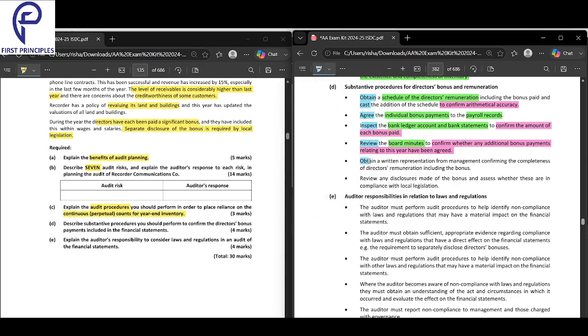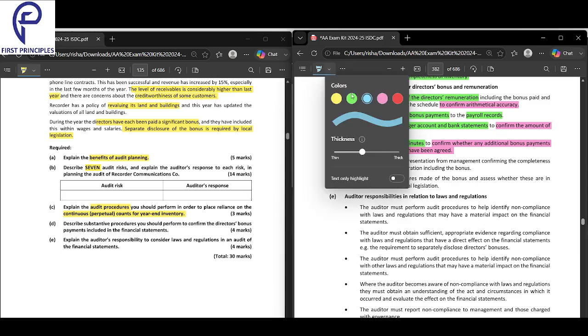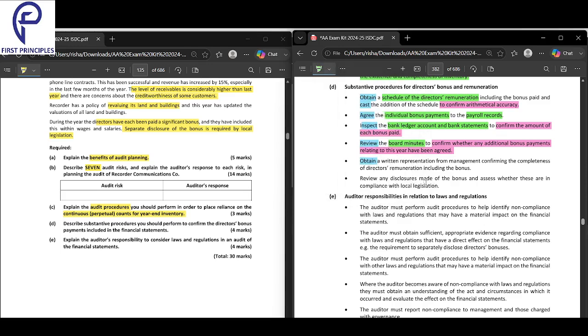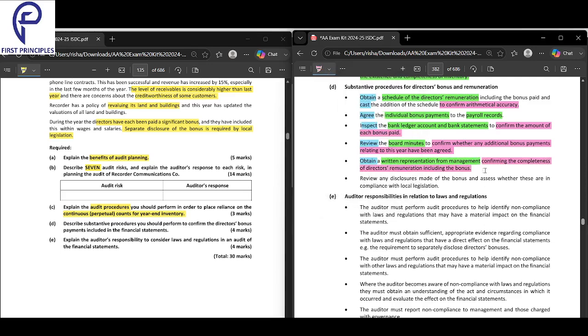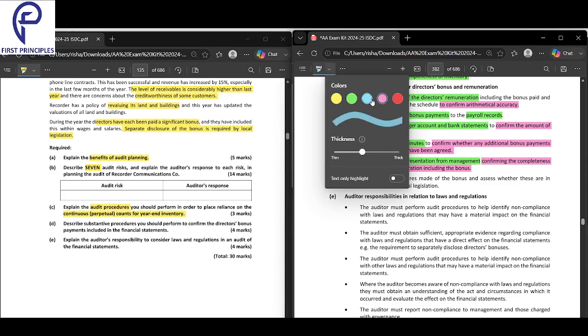Second, obtain. What are we going to obtain? A written representation from the management. Why? To confirm the completeness of the remuneration.